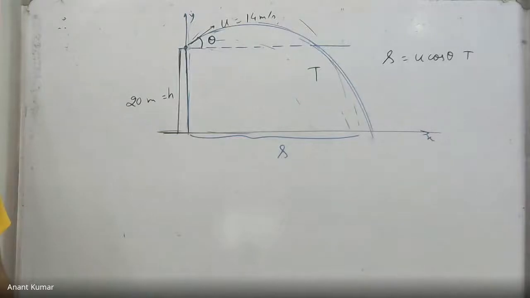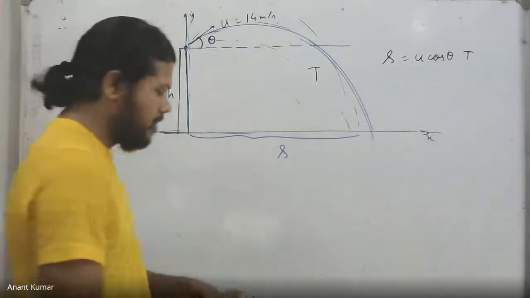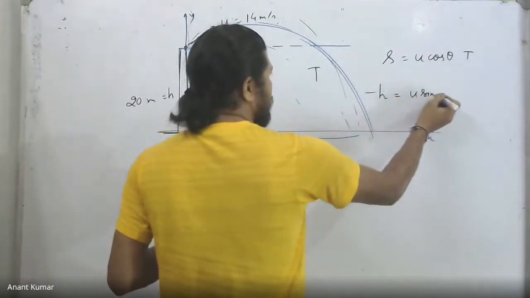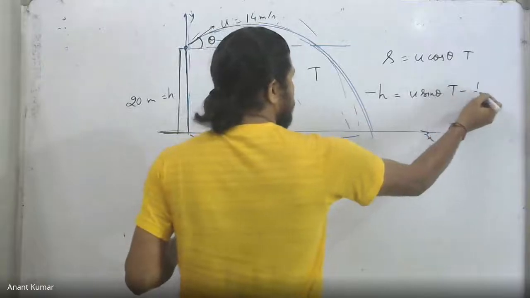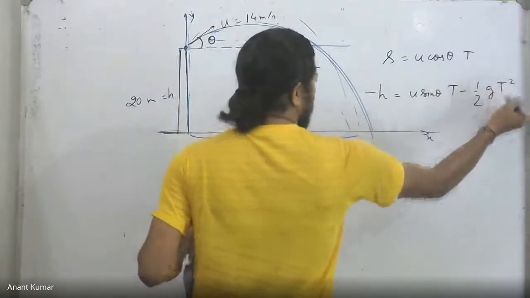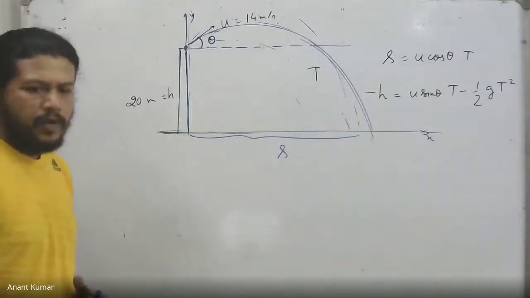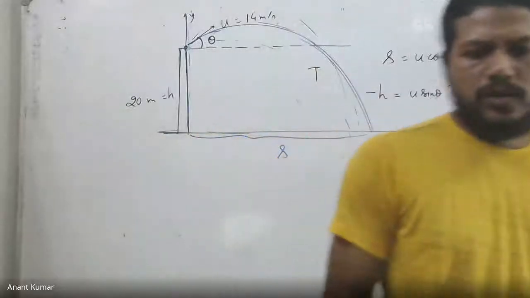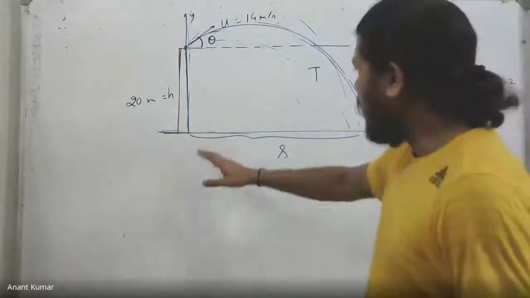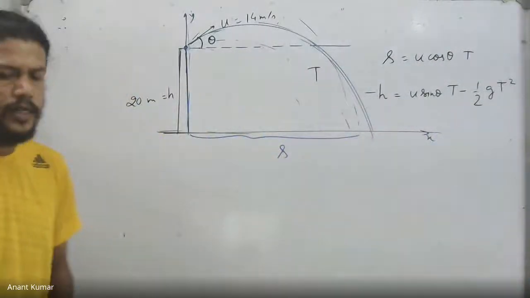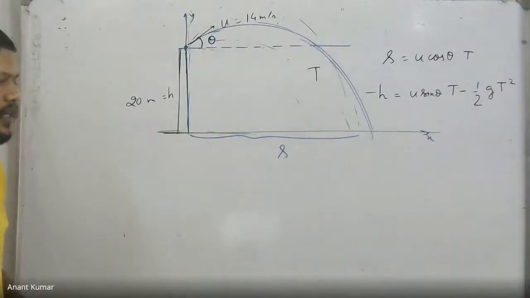So during that time of flight, the displacement along the x-axis must be s, which is u cos theta T, and in the y direction, the displacement has to be minus h. So that I end up getting minus h equal to u sine theta multiplied by T minus half g T square. These equations must be valid. Both the equations are correct in fact, because during this time it goes a horizontal displacement of s this much, and it also falls the height which is equal to h. So the vertical displacement is therefore minus h again. And from these equations I can eliminate T as usual.